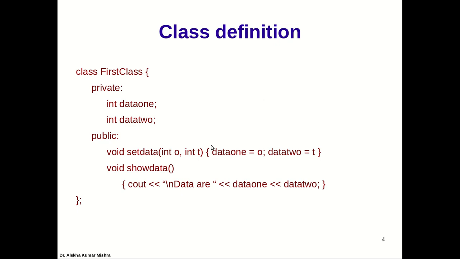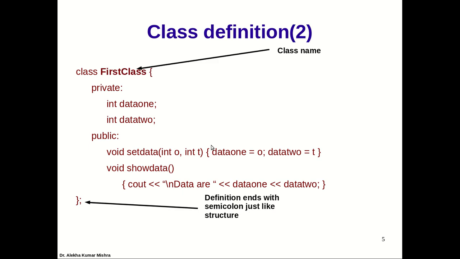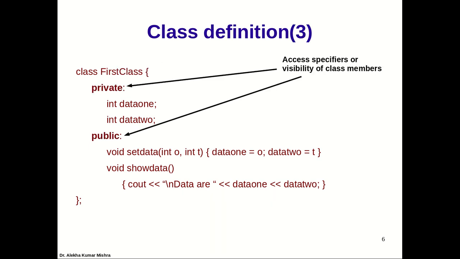So here is an example. Class first class. We have two access specifiers here, that is private and public. We'll discuss them. Then we have the fields. All the things after this are the fields. These two fields belong to this particular access specifier category, and these two fields belong to this access specifier category. That's how it is placed. It is advised that you place them in this order, so that it is very clear from looking at the class definition which fields are private and which fields are public.